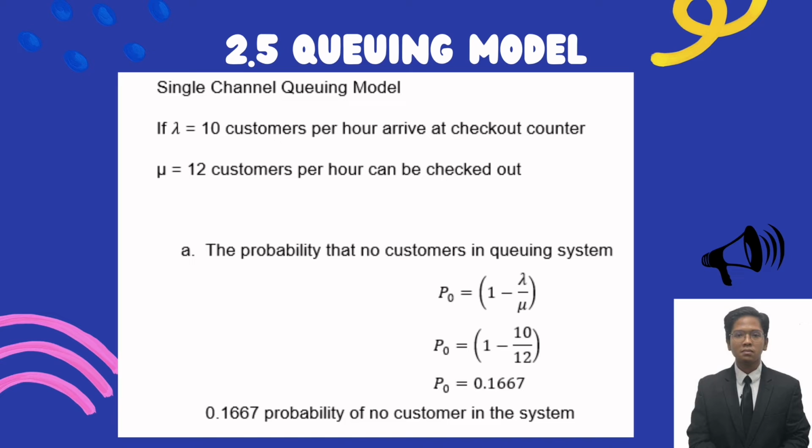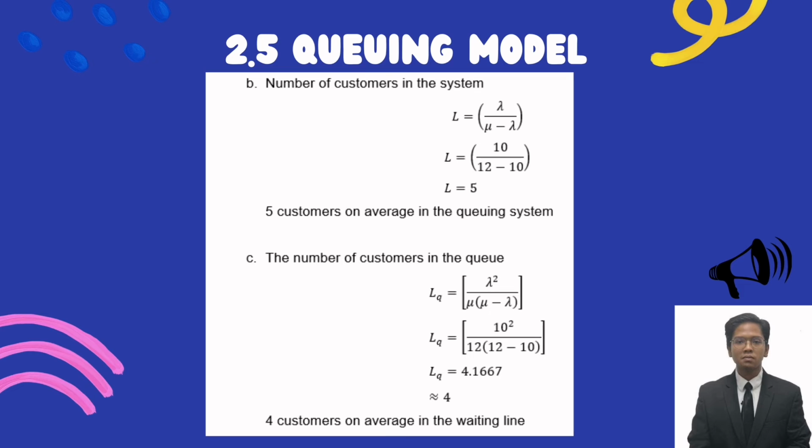And the service rate is 12 customers per hour, which is our mu, following an exponential distribution. Firstly, we are calculating the probability that there is no customer in the queue system. There is a 0.1667 probability of no customer in the system.